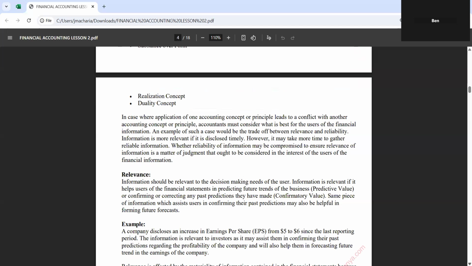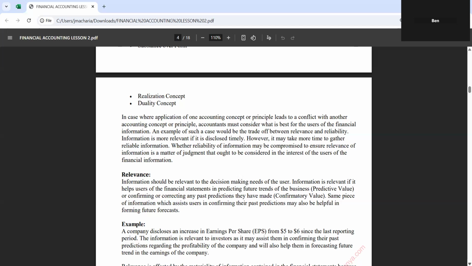Information is relevant if it helps users of the financial statements in predicting the future trend of the business or in making a decision that is paramount to the business, confirming or correcting any past prediction they have made, or providing any other future circumstances that may be useful for the business.